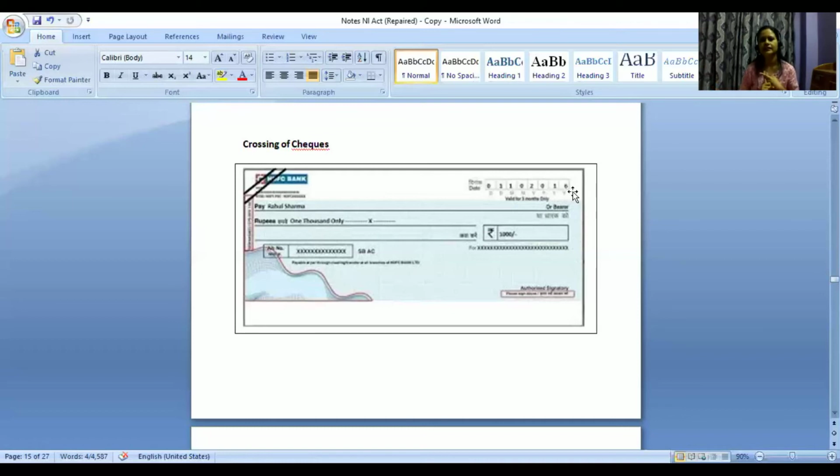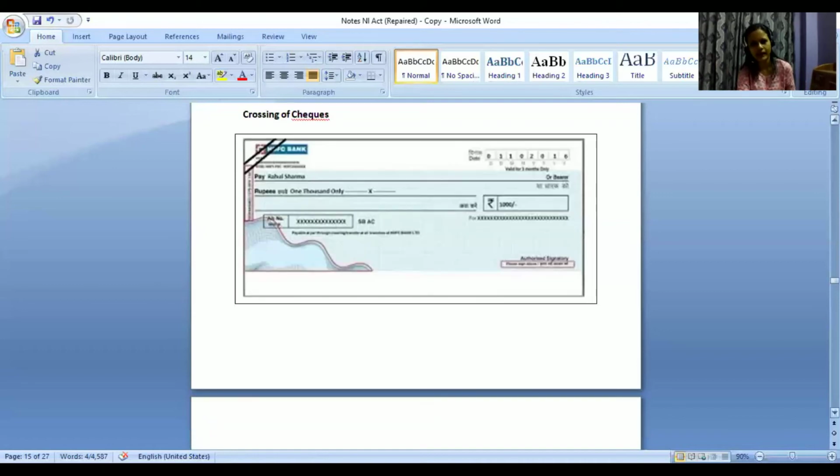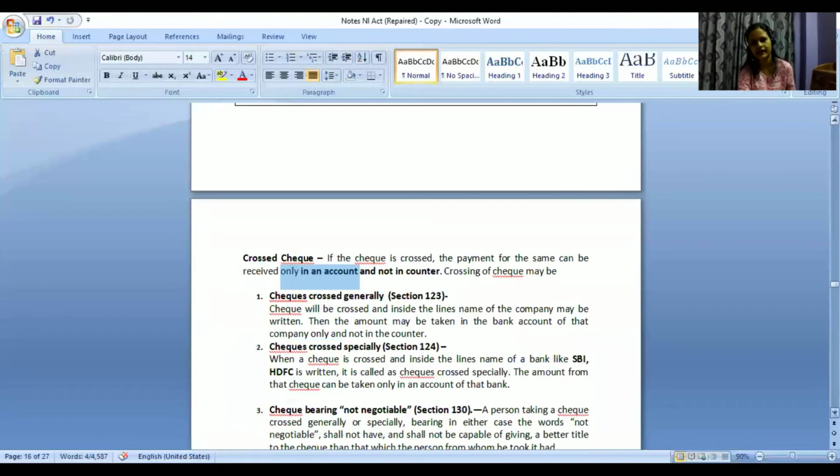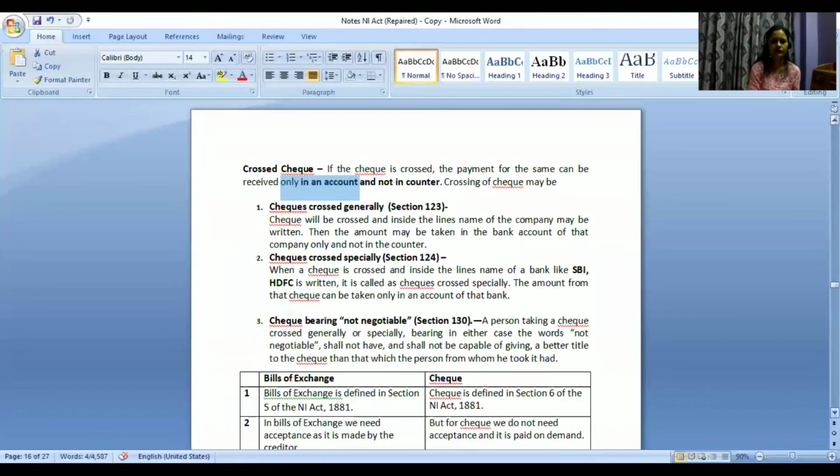In case we want to cancel it, we will have these numbers, right? The check number. We can just ask our banks that if this particular check of this number is presented to you, do not clear it. Accordingly, the bank will not clear it. So that also is an option. So when this crossing is done, the person can get it only in his bank account. Many times you would see a person say that I don't want a crossed check. So you don't put crossing, you just mention the name of the person, and accordingly you give the check to the person and he will get the amount in cash.